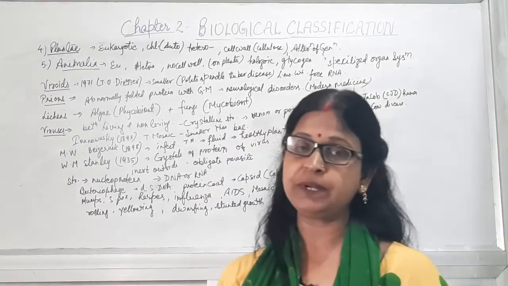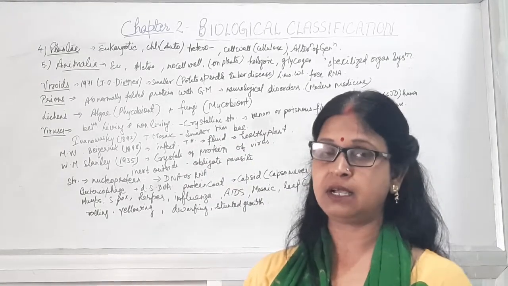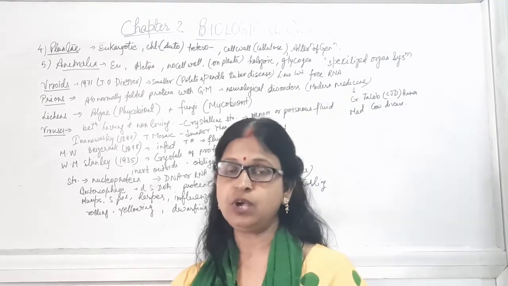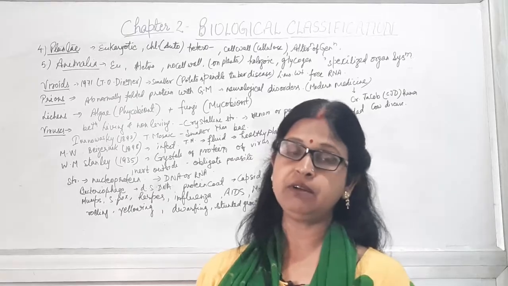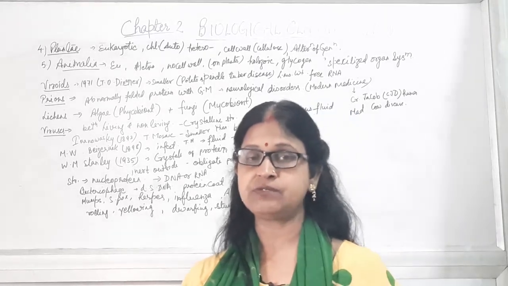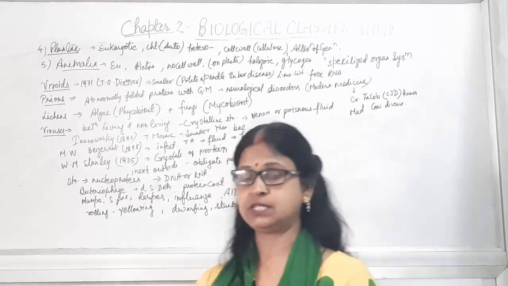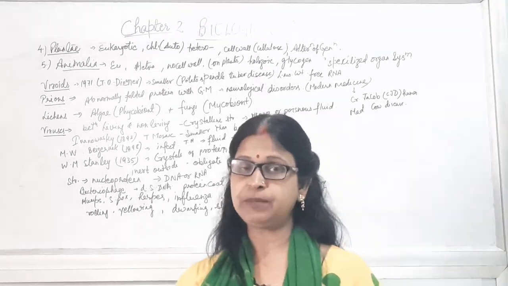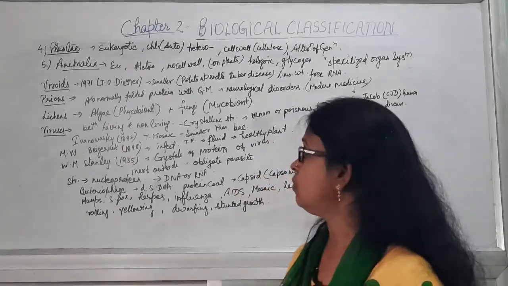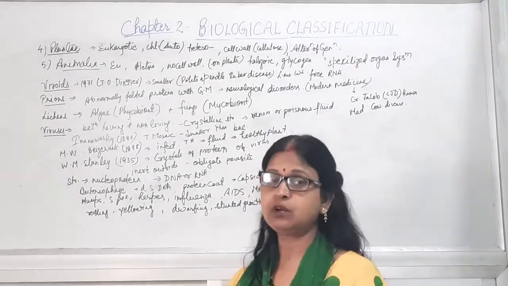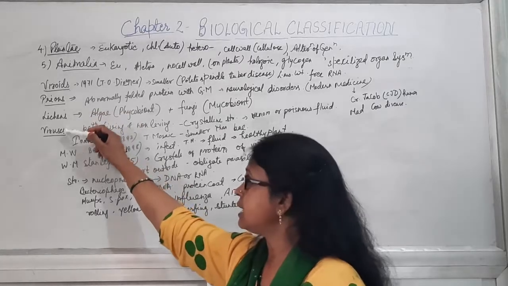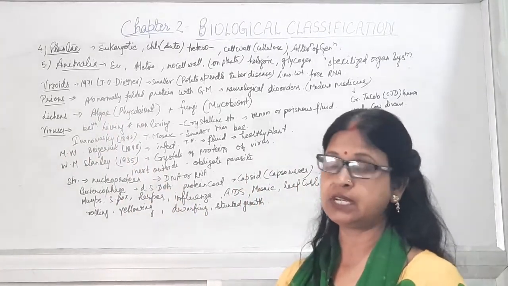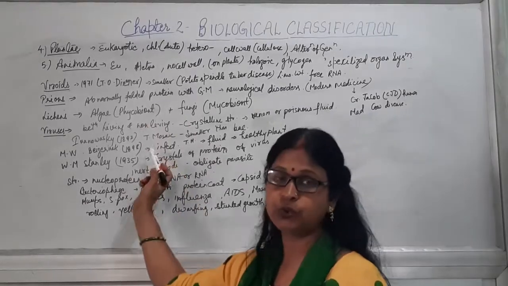So these are not present in the plant, but different types of organ systems are present in the Animalia group. They also show alternation of generation between the gametophytic stage as well as sporophytic stage. Now this Animalia we will discuss in detail in chapter 4 later on. Now R.H. Whittaker has not included viroids, lichens, viruses, etc. in the 5 kingdom classification. We will just go through them now.